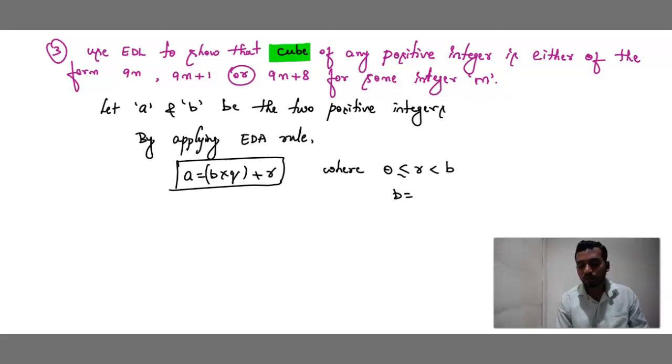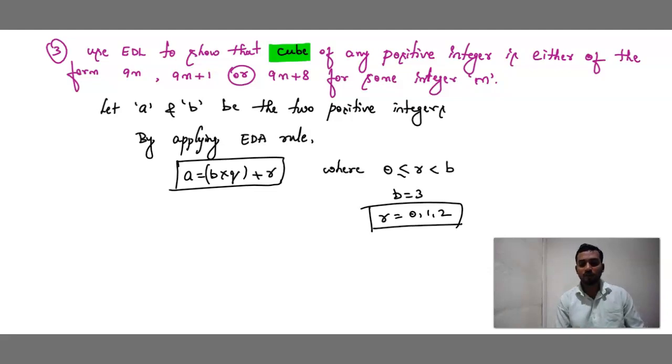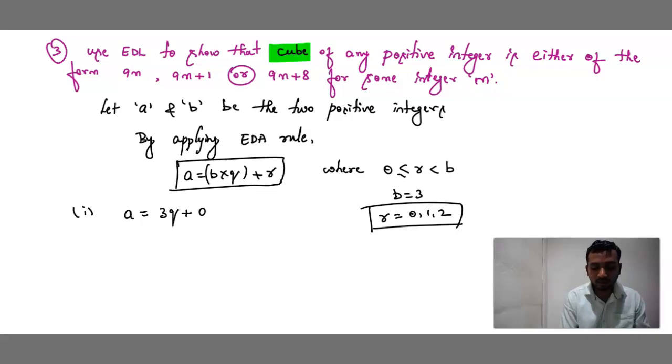So what is the value of B? That is 3. So what are the remainders? 0, 1 and 2. Right? If the value of B is 3, then the remainders are less than 3. Which numbers are less than 3? That is 0, 1, 2. Now case 1. A is equals to, what is B? 3Q plus remainder 0. That is nothing but A is equals to 3Q. I will call this equation 1.